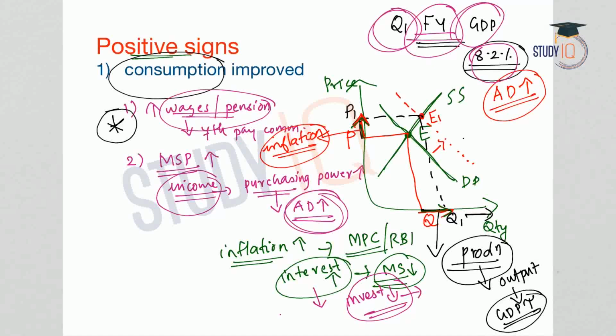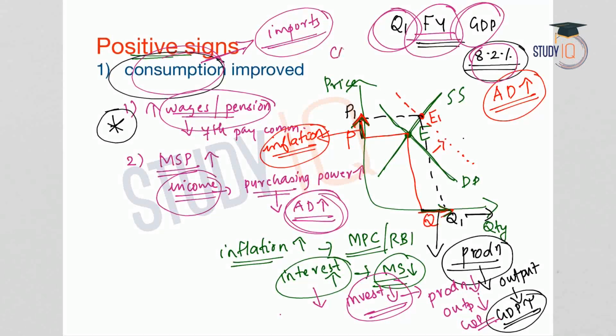Investments will come down, therefore production will come down, and also output comes down with a decline in the GDP. And this consumption also has another negative impact. That is, this consumption can not only be from domestic resources but also from imports. So the current account deficit will widen if the consumption is backed up by imports from other countries.